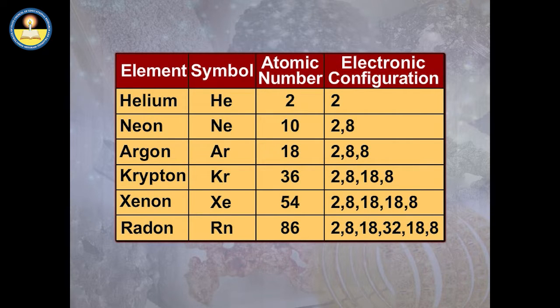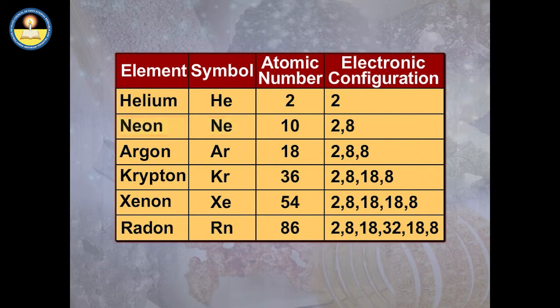Let us have a look at electronic configuration of noble gas elements. Helium has a symbol of He, has an atomic number 2 and electronic configuration of 2 in its first shell.